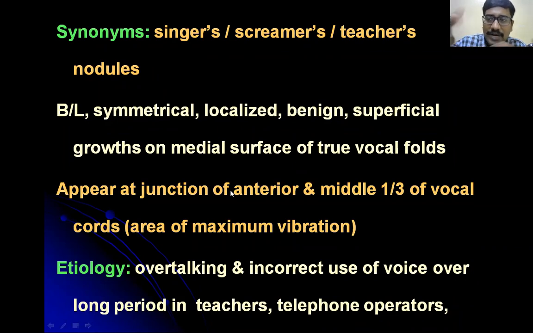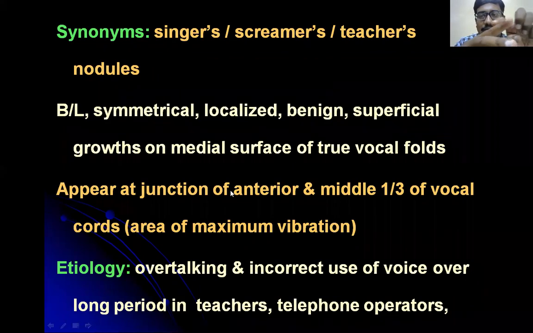Because maximum vibration of the vocal cords is present at the junction of the anterior one-third and posterior two-thirds, there is maximum friction at that junction, causing vocal nodules. So this vocal nodule is a localized lesion, whereas Reinke's edema is a generalized lesion.